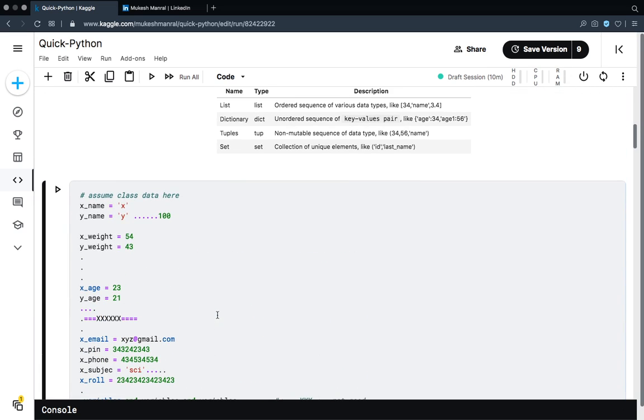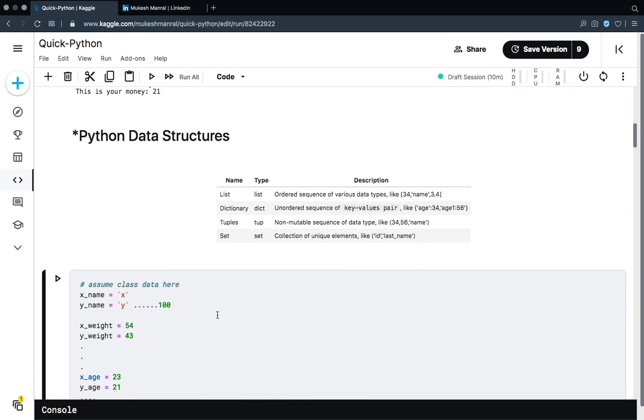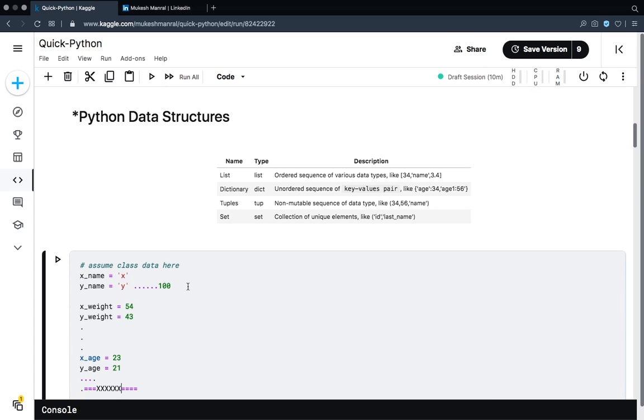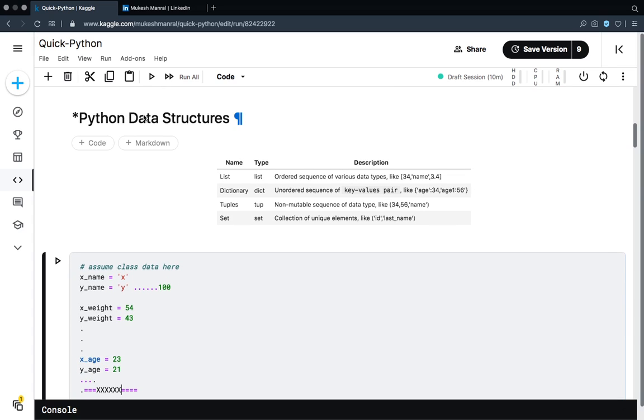A data structure essentially has three major properties. Every data structure in Python must have these three major properties. First, a data structure should provide an efficient mechanism for storing a good amount of data. Second, a data structure should let you do manipulations and perform operations on the data itself.